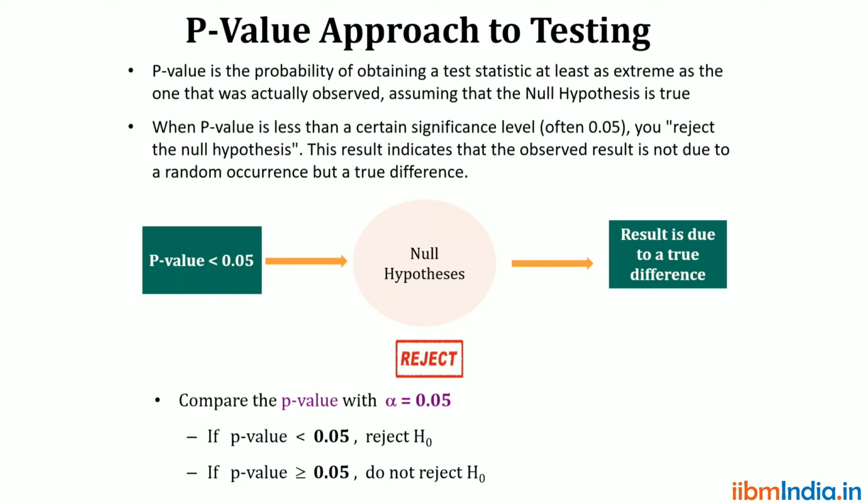Okay, there are two approaches in the hypothesis. One is critical value approach, another is p-value approach. Critical value means we can compute by using a formula, whereas p-value or probability value means by using probability we can accept or reject the null hypothesis. These are all the ways we can take our decision.